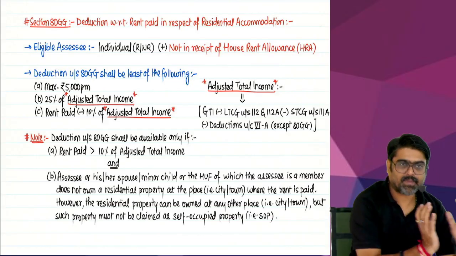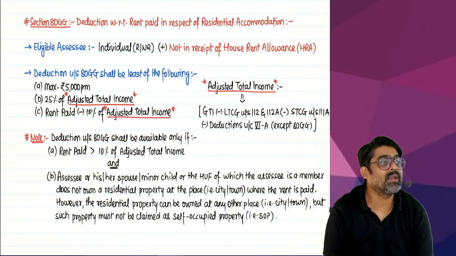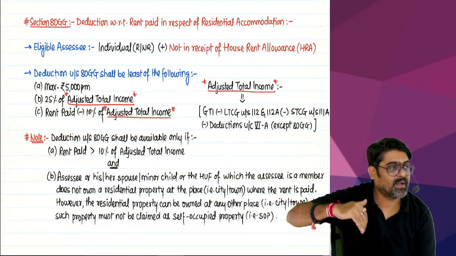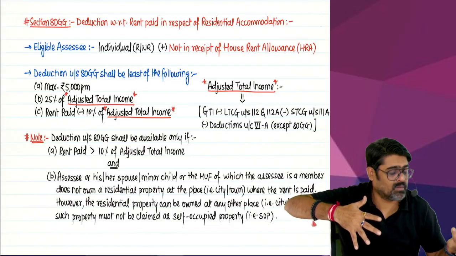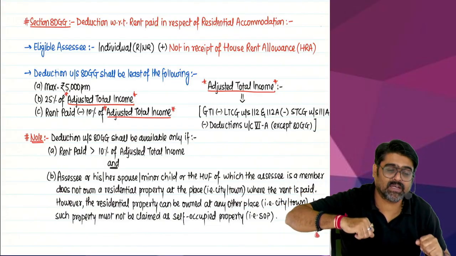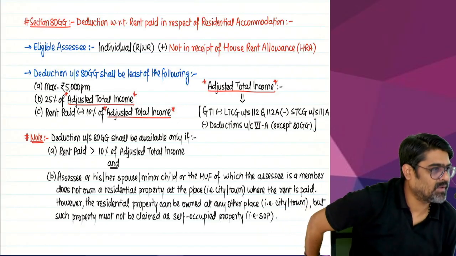But what if rent paid minus 10%, this limit is coming nil or negative? Then the rent paid is not more than 10% of adjusted total income. Getting my point? In that case, 80GG deduction will not be available.